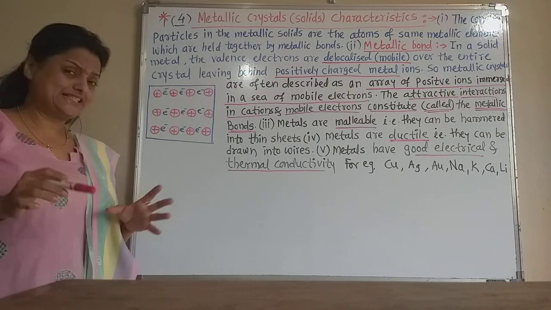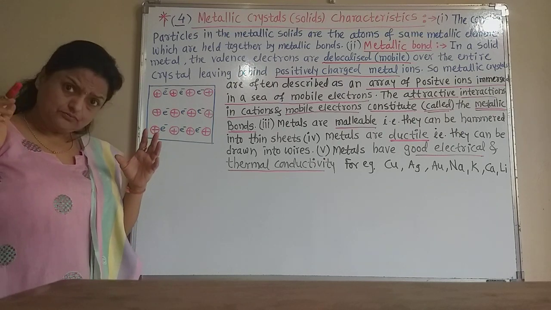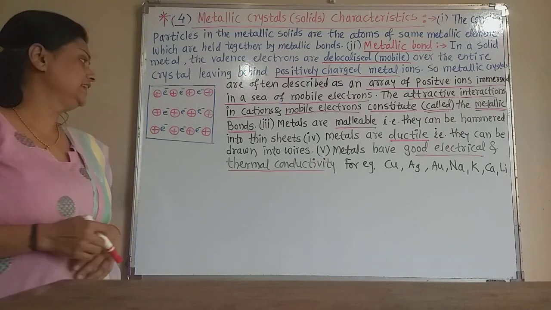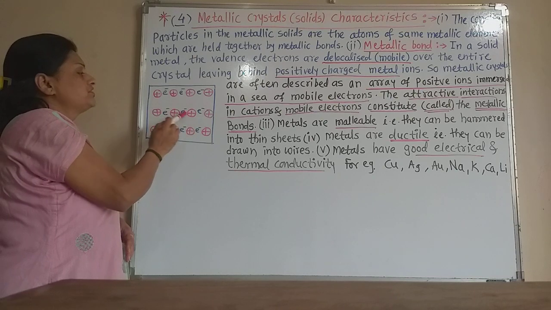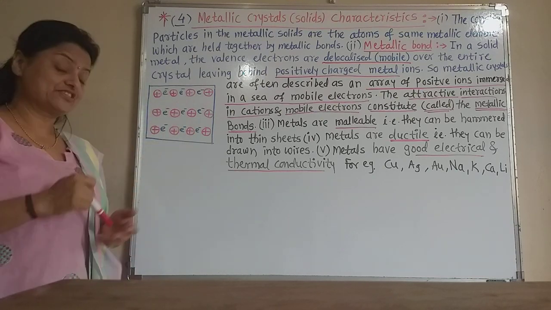Sea of electrons means so many valence electrons, in which this positively charged array is just immersed.